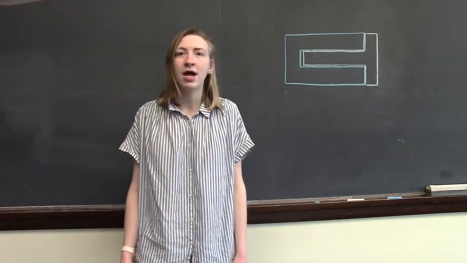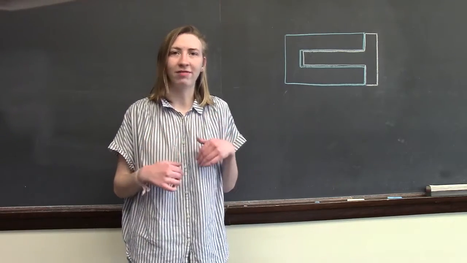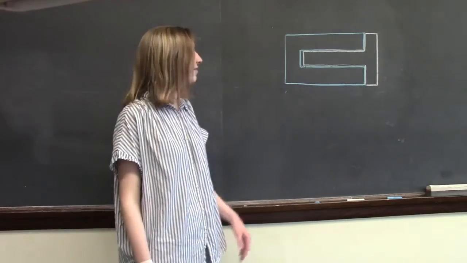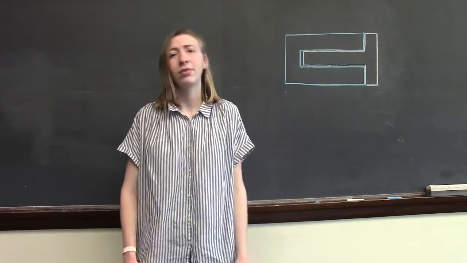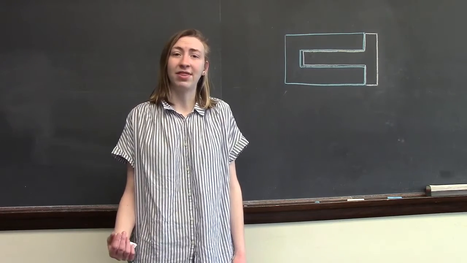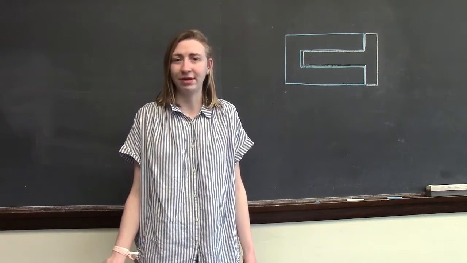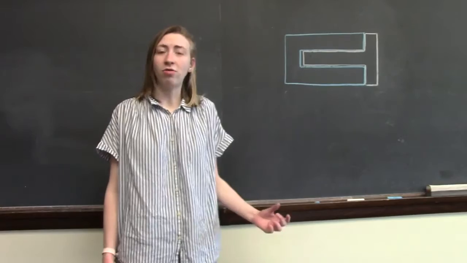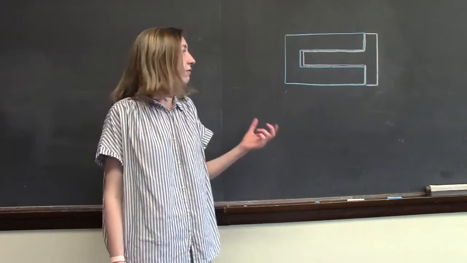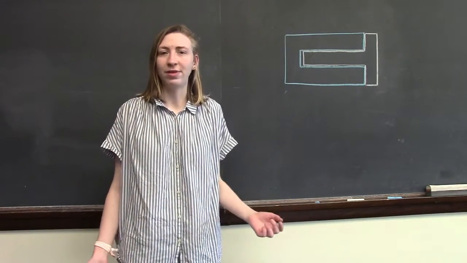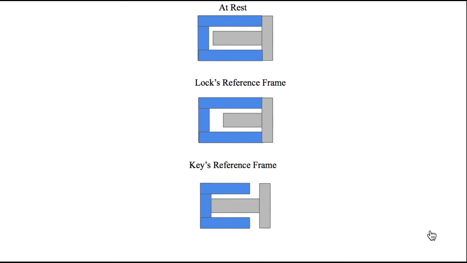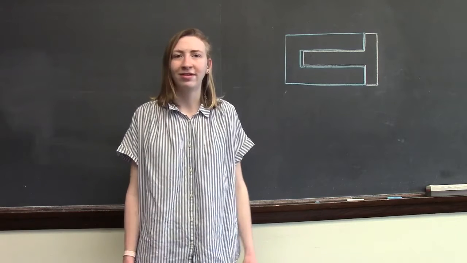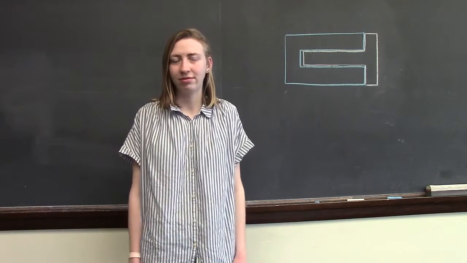However, on the other hand, I know that I am at rest in my own reference frame, so it is the lock that must be moving, and it is the lock that is contracted. So if I move the key with a high enough speed, one comparable to the speed of light, then the lock will be contracted to be even shorter than the key, and I will be able to open the safe. So, will I be able to open the safe or not?